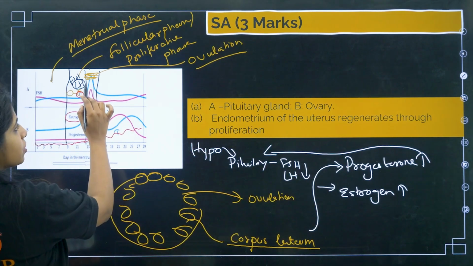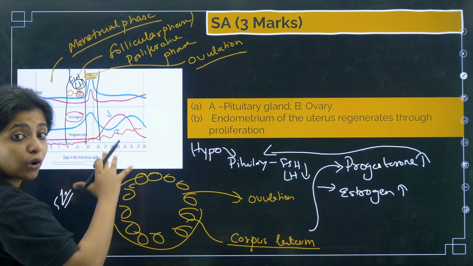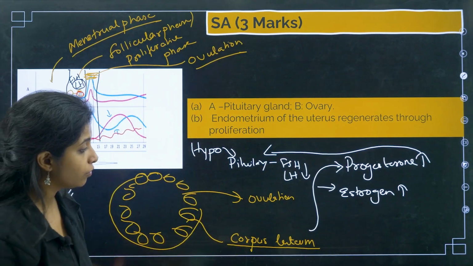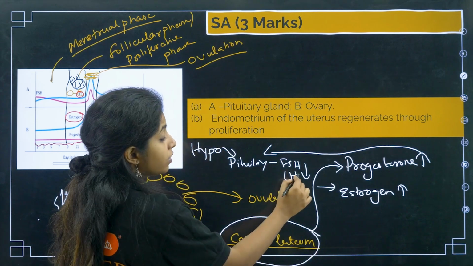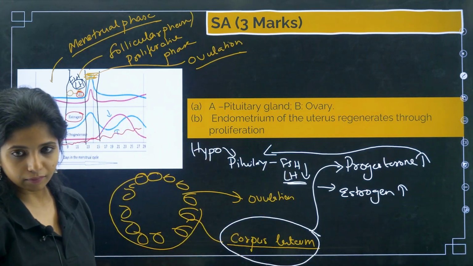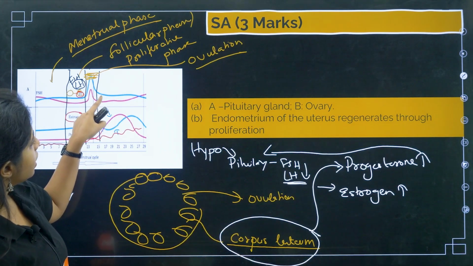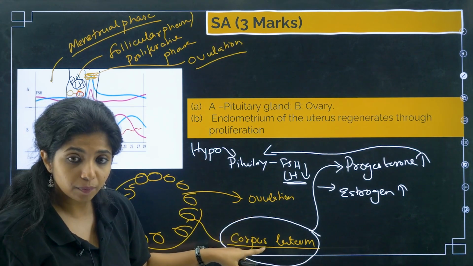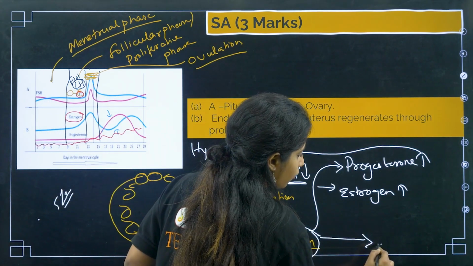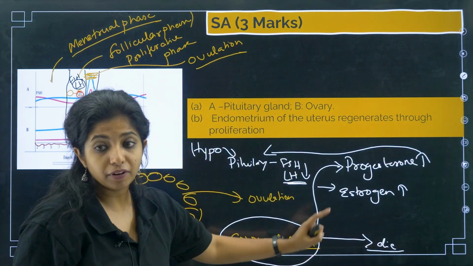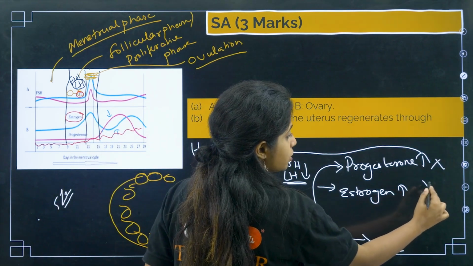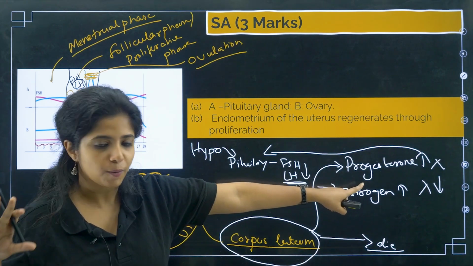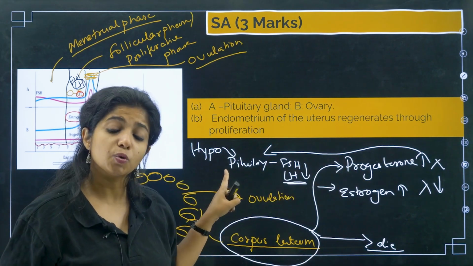But it was LH that was responsible for ovulation, and LH is also responsible for the formation of the corpus luteum. Now, if the level of LH goes down, the corpus luteum that you see will also die off. And if it dies off, the progesterone and estrogen will also die off. So in a way, we say in Hindi, apne hi pairon mein kulhadi maara. So progesterone is actually kicking its own leg.